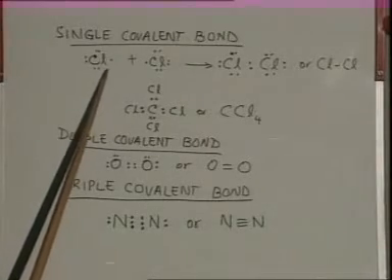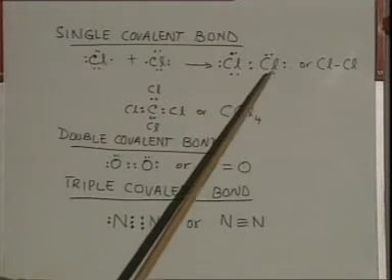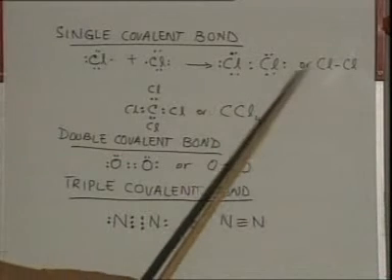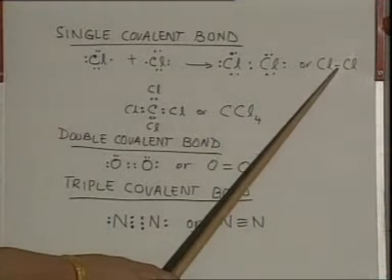A single covalent bond is formed when two chlorine atoms come closer. They share one pair of electrons mutually. Thus, a single covalent bond is formed. This can be represented by this short line.